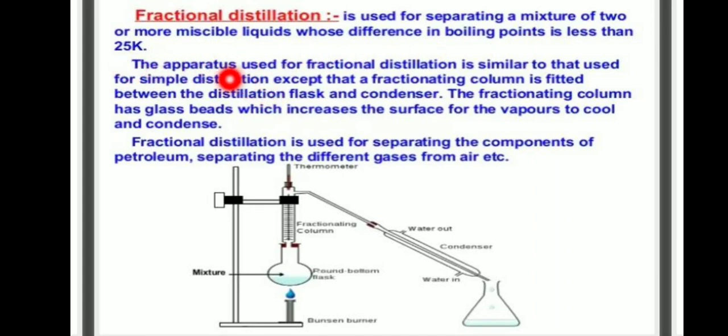The apparatus used for fractional distillation is similar to that used for simple distillation, except that a fractionating column is fitted between the distillation flask and condenser. The fractionating column has glass beads which increase the surface for the vapors to cool and condense. Fractional distillation is used for separating the components of petroleum, separating the different gases from air, etc.